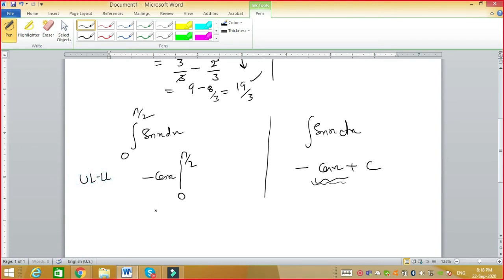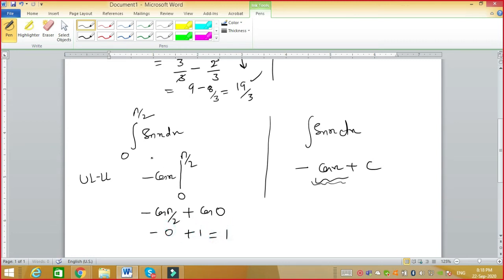So you have to put cos pi by 2, because you have to replace x with pi by 2, and then minus, and this minus also, so it would be plus cos 0. Cos pi by 2 is what? If we see the table, cos pi by 2 is 0 and cos 0 is 1, so its answer would be 1.